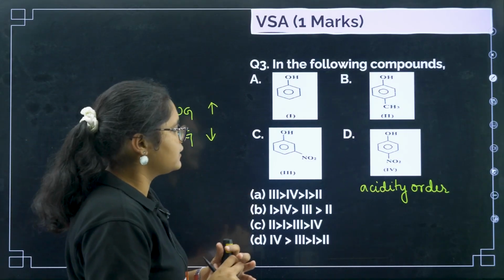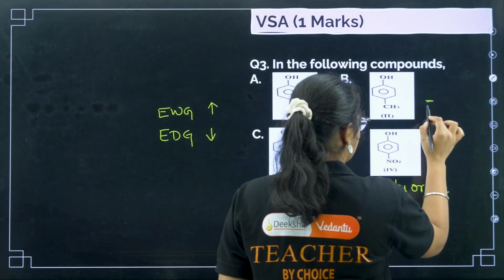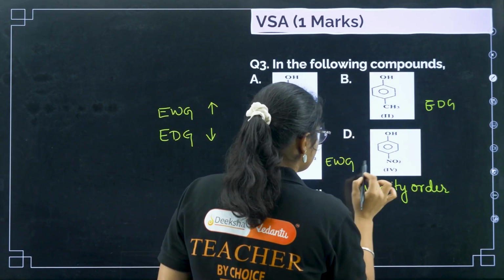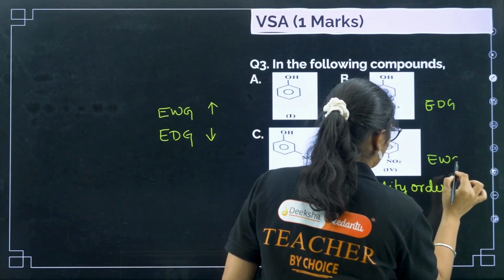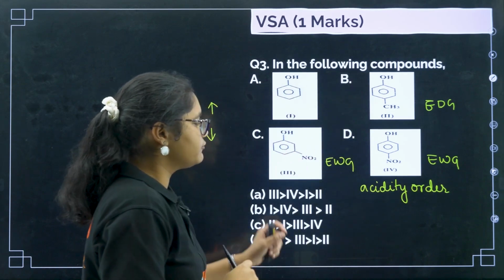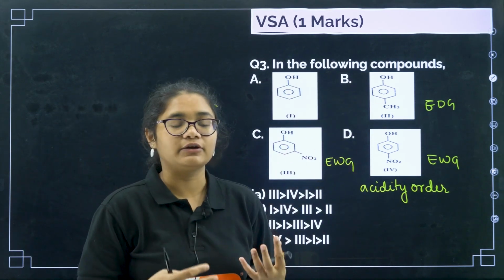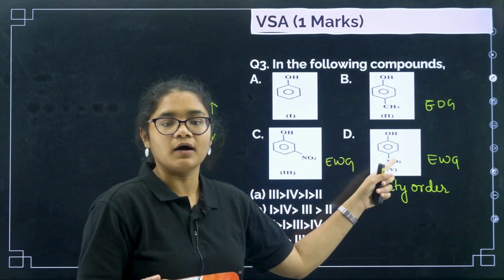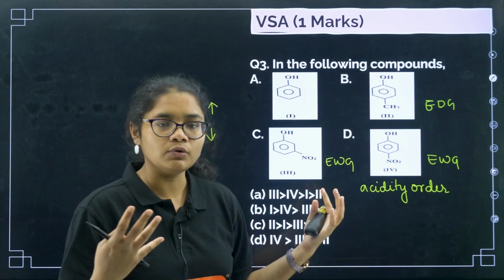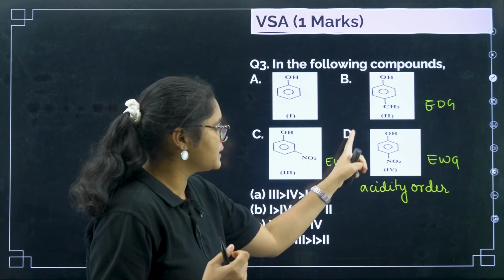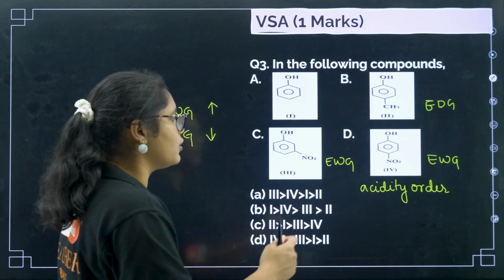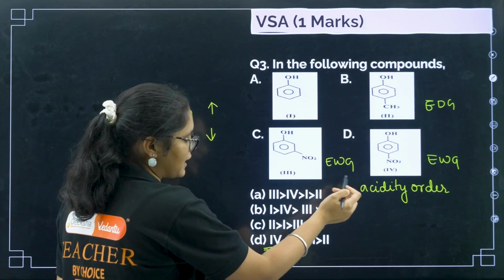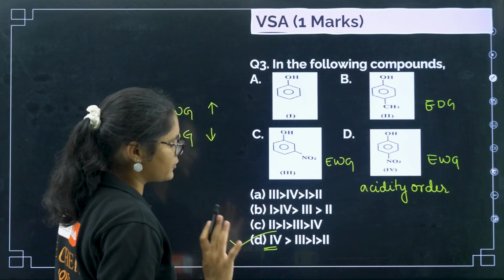Now if you see here, we have which group? Here we have electron donating group, here NO2 is electron withdrawing group, here NO2 is electron withdrawing group. Right? Now, if you remember, the para position electron withdrawing group is acting better, right? Here it will withdraw through resonance and here it will withdraw through inductive effect, right? So that is why this one will be very stable, or this one will be highly acidic. So 4, you have only one option with that, so we can tell that answer is option number D.